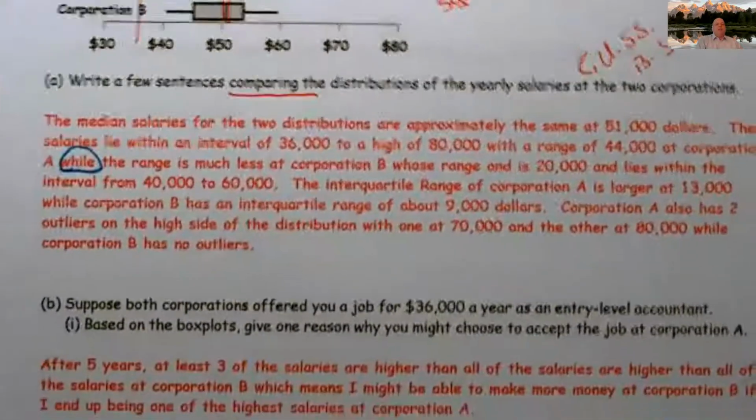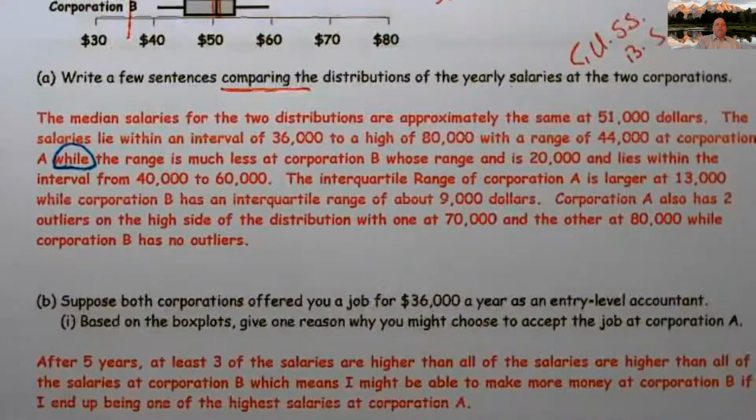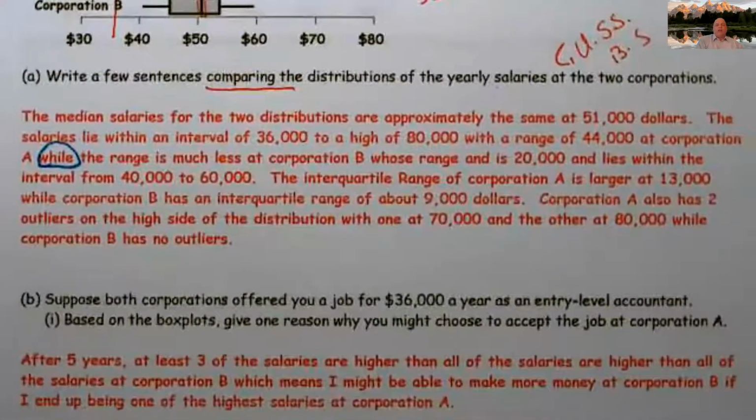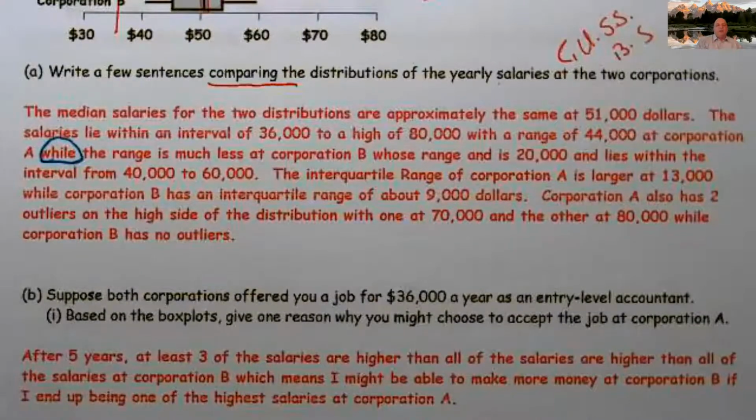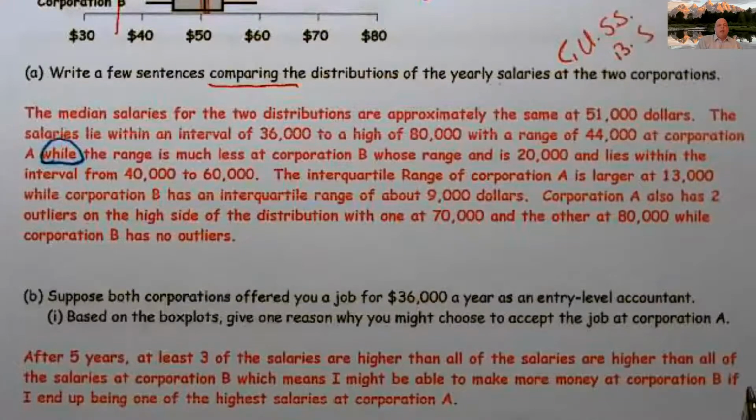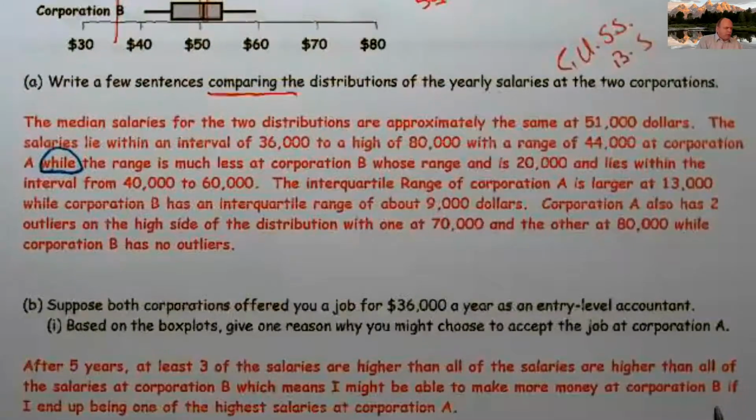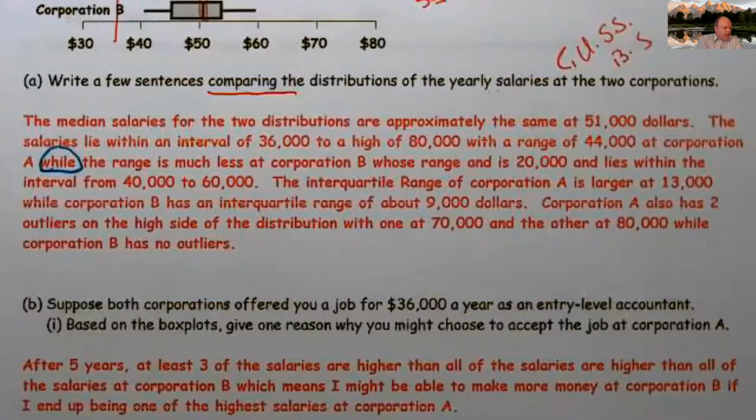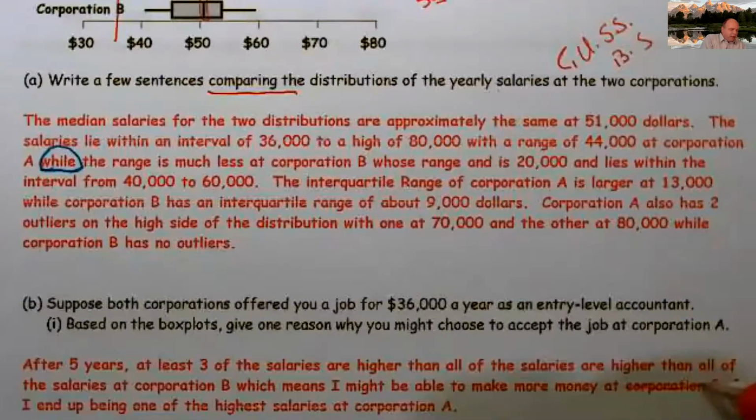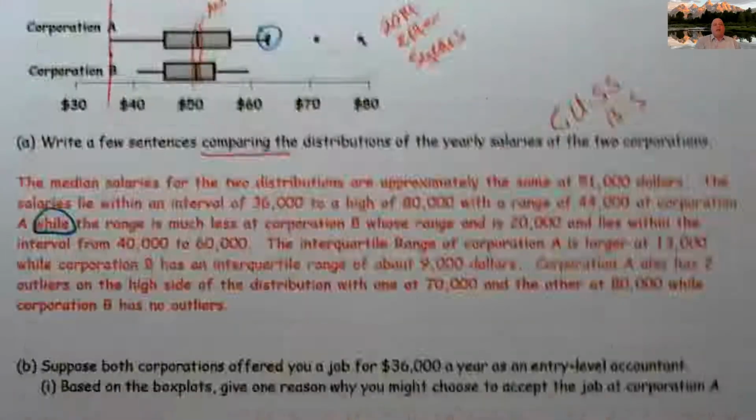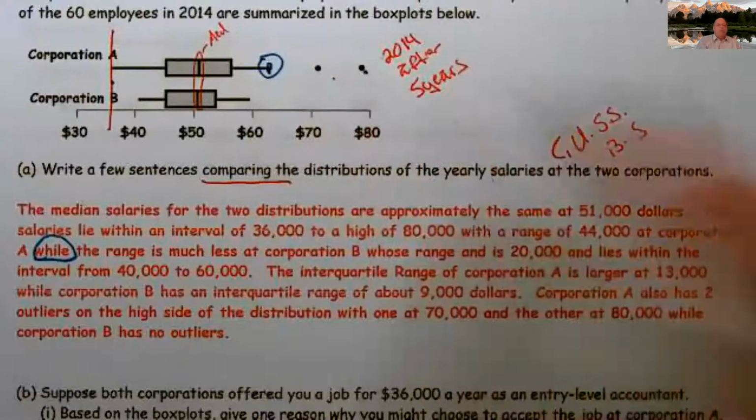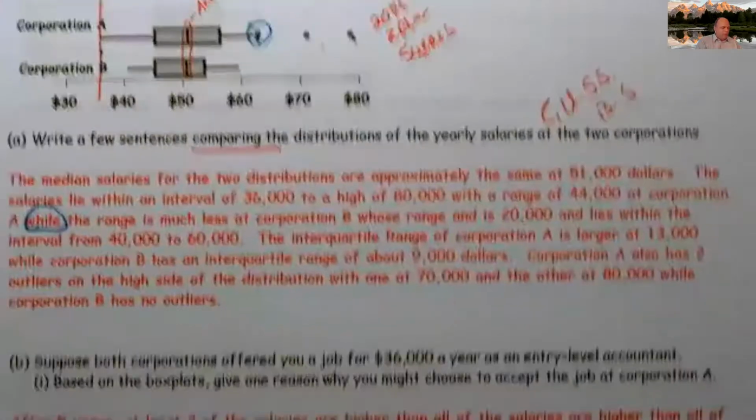So here's what I said. After 5 years, at least 3 salaries are higher than all of the salaries at Corporation B, which means I might be able to make more money. You know what? I have an issue here. I might make more money at Corporation A than at Corporation B if I end up being one of the highest salaries. And that's because, once again, these 3 made more money than anyone at Corporation B.